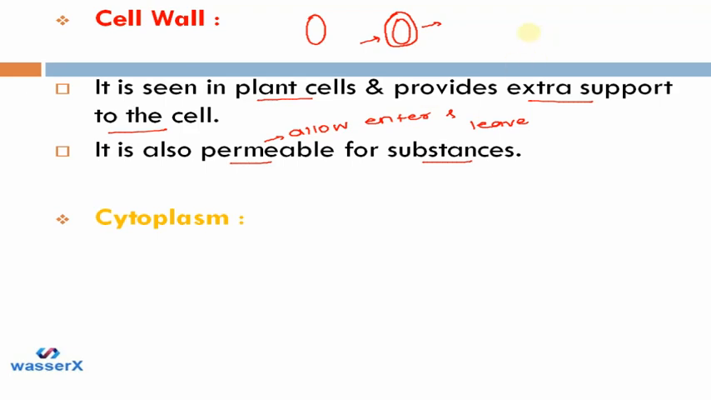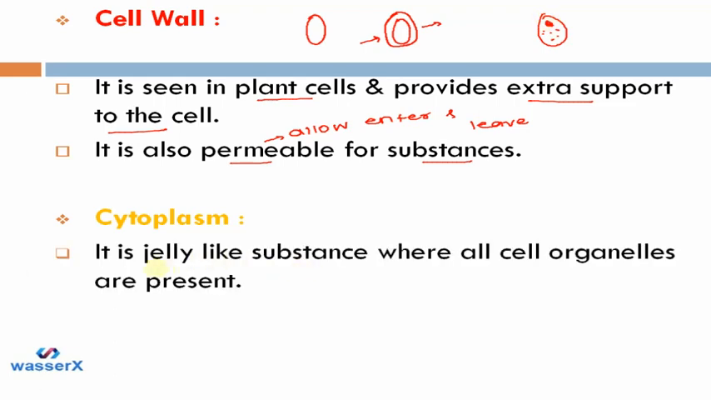Next is cytoplasm. This is my cell, this is the cytoplasm, and this is the nucleus. So what is cytoplasm? Cytoplasm is a jelly-like substance where all cell organelles are present. So we know all the different cell organelles. Which organelles are there? Let's first start with mitochondria, the energy house or powerhouse, then endoplasmic reticulum, then Golgi body, etc. So there are many different cell organelles present in the cytoplasm, and this is the jelly-like substance.